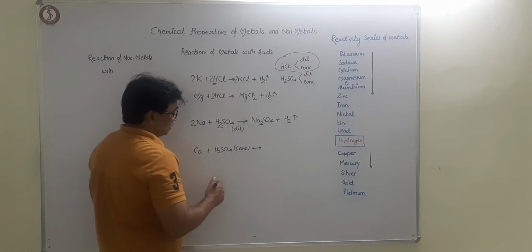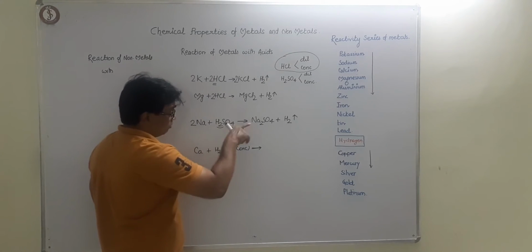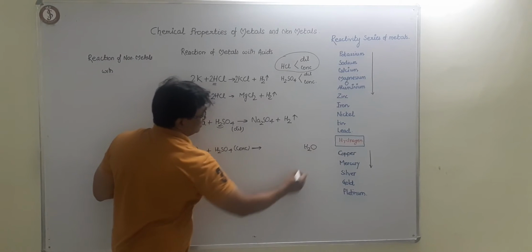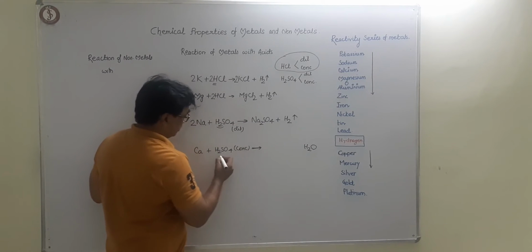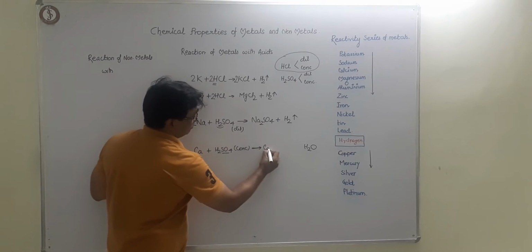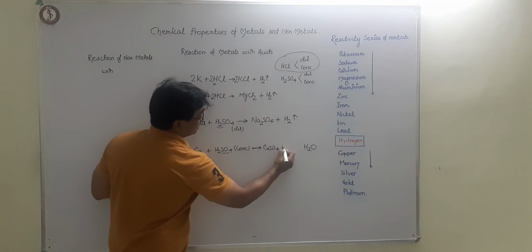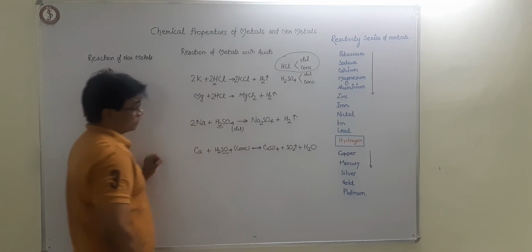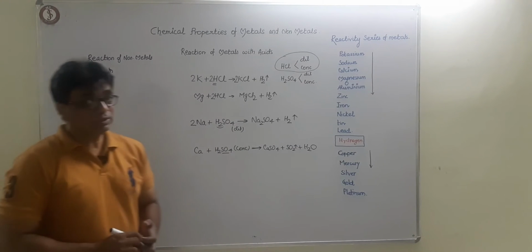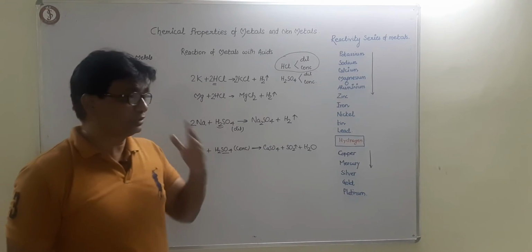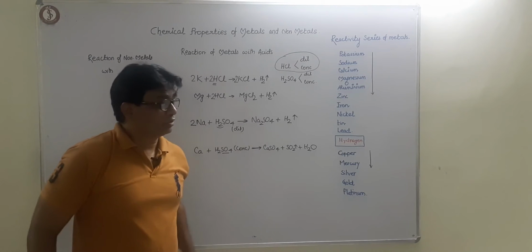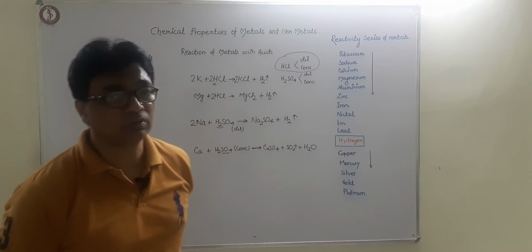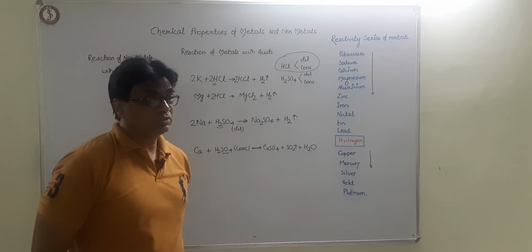So what happens is the hydrogen which would be liberated in normal reactions reacts with the nascent oxygen to form water. Then obviously calcium sulfate will be formed, plus sulfur dioxide gas will be released. This is very, very important: when the concentration changes, the behavior of the acid changes, and the products may also change quite a lot.